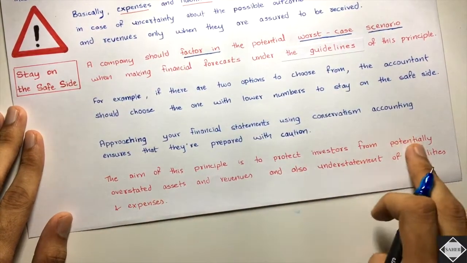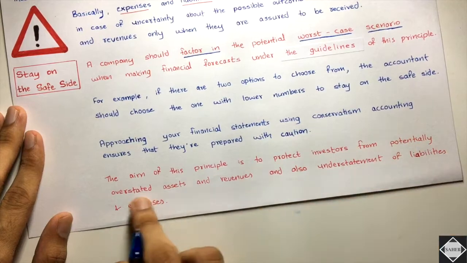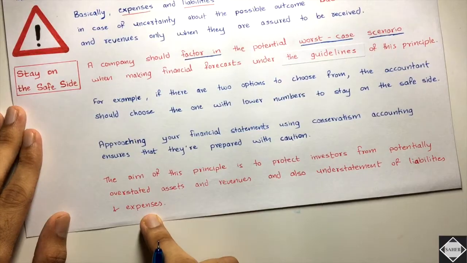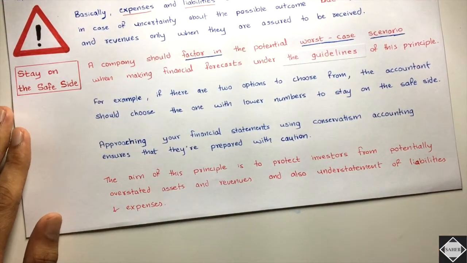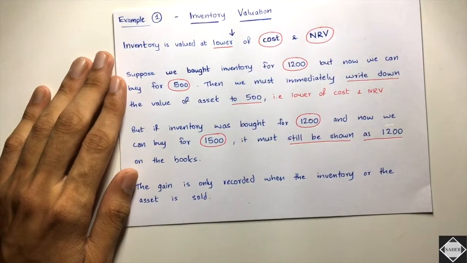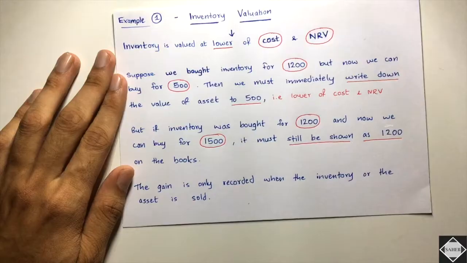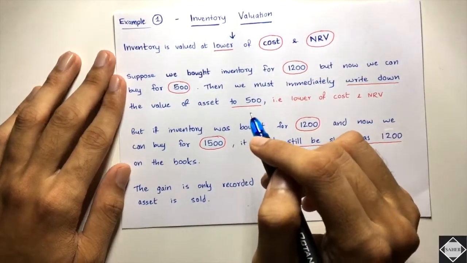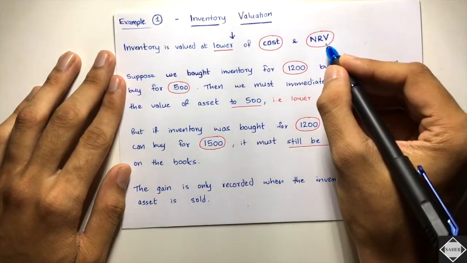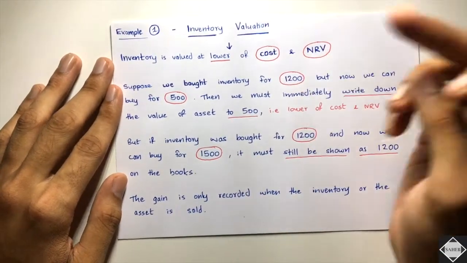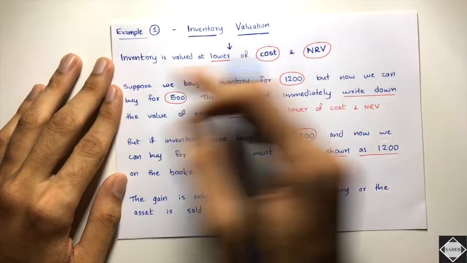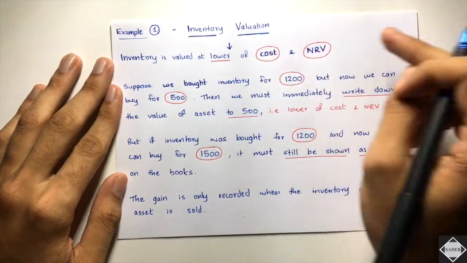See here, protect investors from potentially overstated assets and revenues, and also understatement of liabilities and expenses. Is that clear? Now let's take some real examples of this conservatism principle. See here, inventory valuation. We apply this principle in inventory valuation. Do you know inventory is valued at the lower of cost and net realizable value? You can say market value. It's not market value actually, it's the sales value minus the selling cost. But just think of it as market value right now if you don't know about this. Cost and net realizable value.